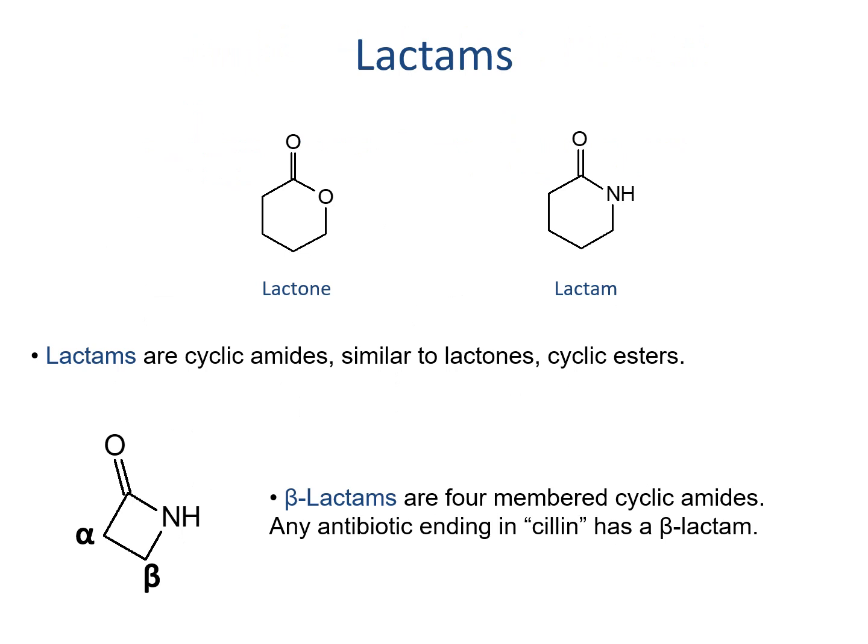In chapter 16, we talked about how lactones were cyclic esters. We can also have cyclic amides, which we call lactams. The most important class of lactams are the lactams which have the nitrogen attached to the second carbon away from the carbonyl, a beta-lactam for short. Beta-lactams show up in all the penicillin-related antibiotics. You should be able to recognize a beta-lactam as is shown on the bottom.